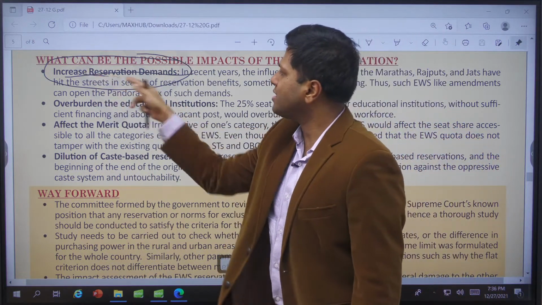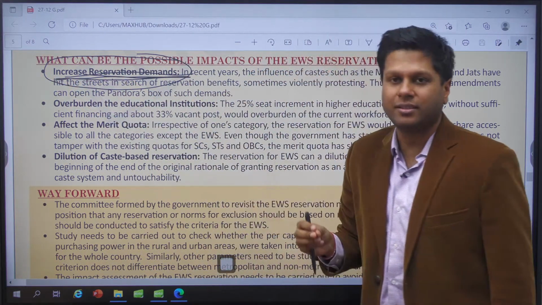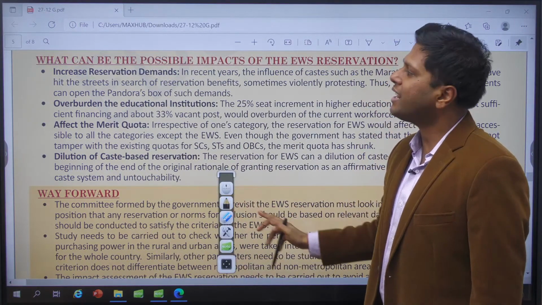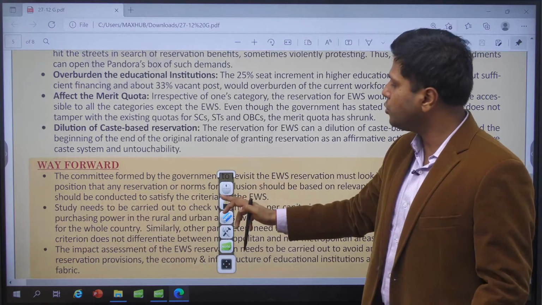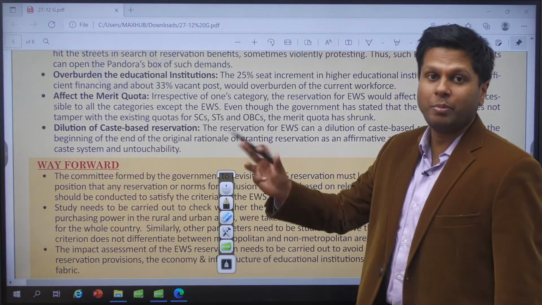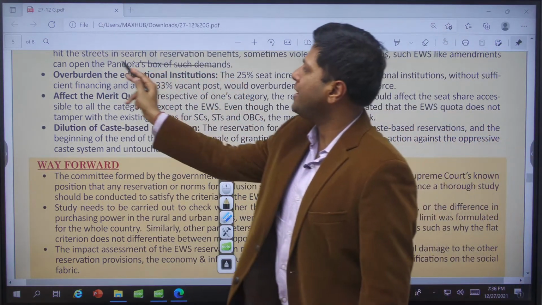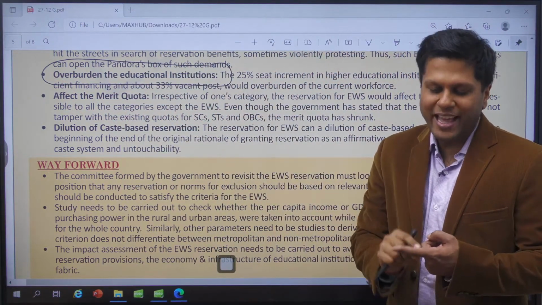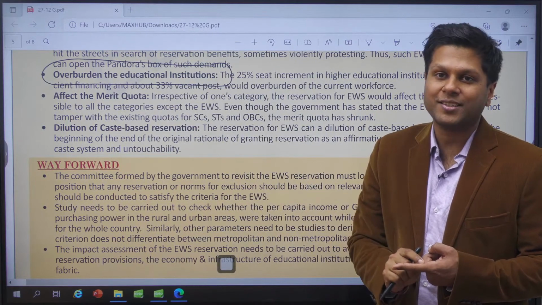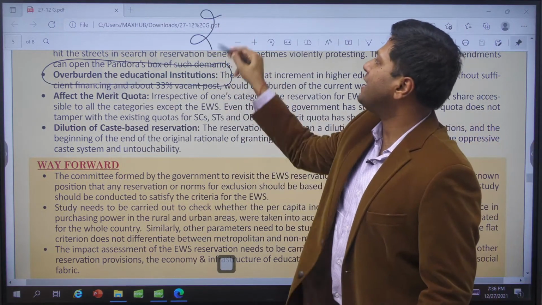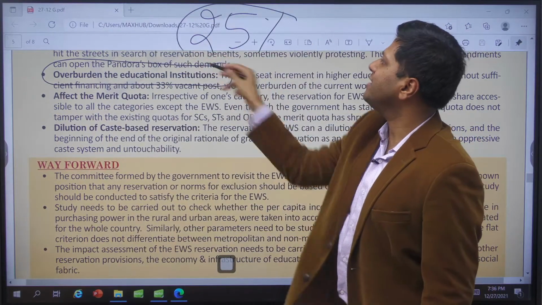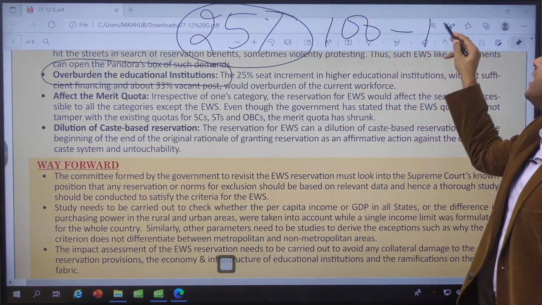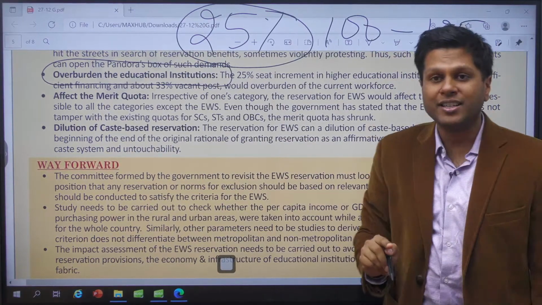But there are hardly any seats in government. It was never there. But these are the ways in which government tries to attract. Economic development cannot happen through providing reservation, but yet people are crazy behind this, overburdening the educational institutions. Educational institutions already have a shortfall of funds, right? Now we are increasing the capacity of students studying by 25%, right? So where there were 100, we will increase them to 125. On the other hand, we are not giving them funds.